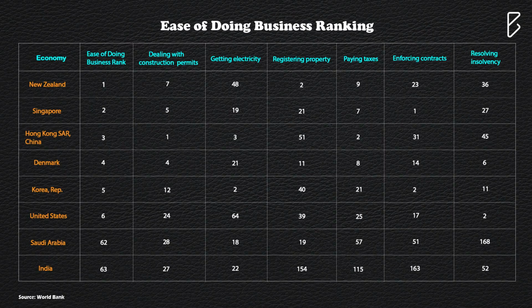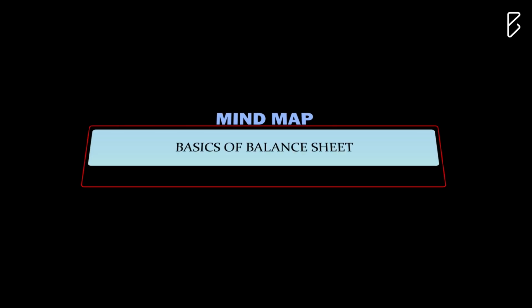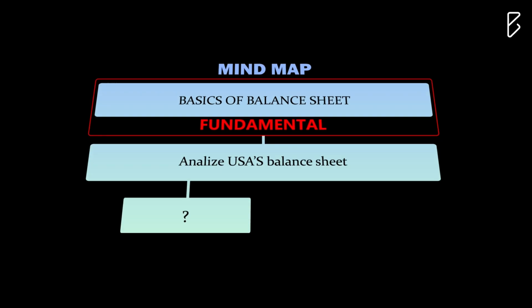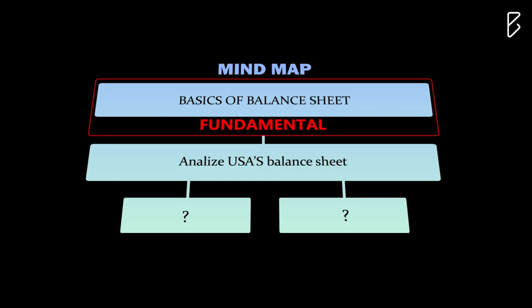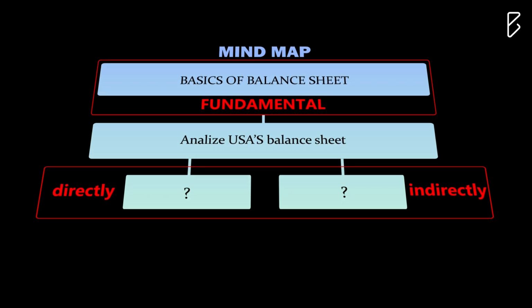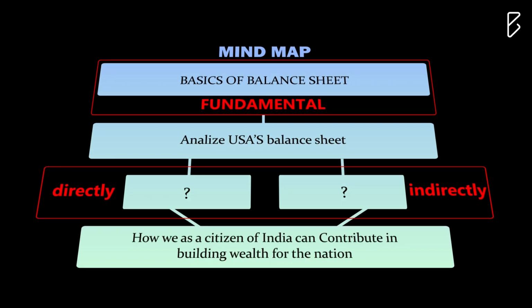In today's video, we'll analyze multiple data to find out how the people of the USA became so wealthy, and can India ever match that? So why don't we follow this mind map to easily navigate through this video? We'll start with the quick basics of a balance sheet. This fundamental will help us to analyze USA's balance sheet and find out the assets that are making USA super wealthy. Next, we'll understand how these assets are growing directly and indirectly. And finally, we'll conclude by knowing how we as citizens of India can contribute in building wealth for the nation. So let's begin.